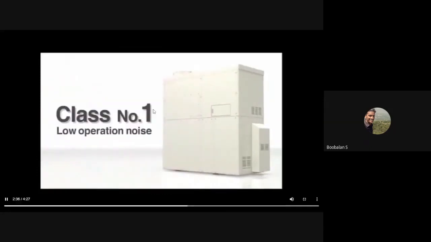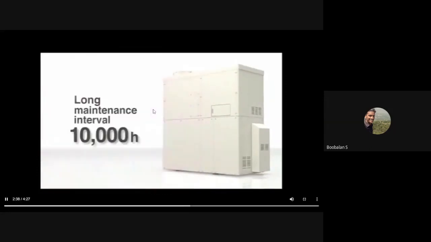With top-class low operating noise and a world-class maintenance interval, servicing is only required once every 2 to 3 years. Any regular IC engine is nothing but our car engine or bike engine, right? So it needs around 10,000 hours of constant running time. We keep going with it, changing oils, right? So with frequent maintenance, there will be an interval time. Every 3 months once we do maintenance. This one is somewhat good, since servicing is only required once every 2 to 3 years.